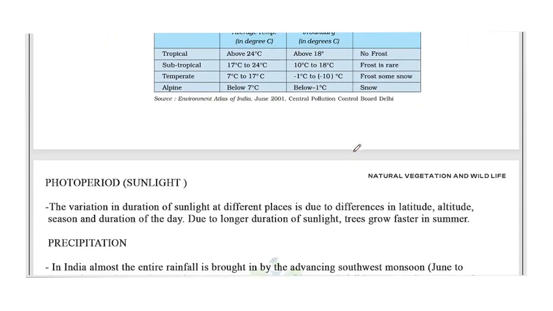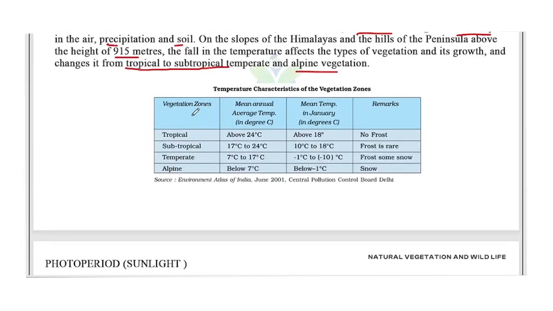Now, look at this. These are some vegetation zones with the mean annual temperature, the mean temperature in January, and remarks. First one is tropical. The mean annual average temperature of the tropical area is above 24 degrees Celsius and the mean temperature in January is above 18 degrees.